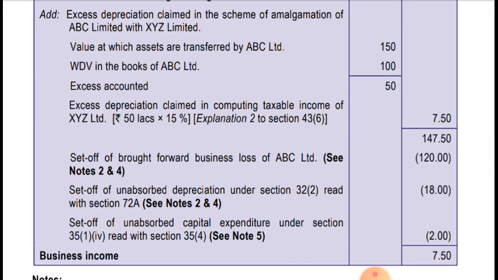Set off of unabsorbed capital expenditure under section 35(1)(4), read with section 35(4). Okay, 2 lakh. That is, business income after adjustment of all the losses of ABC Limited is coming to 7.5 lakhs. Speculative business loss of ABC Limited cannot be adjusted, because as it is said, speculative business loss cannot be carried forward by the successor.